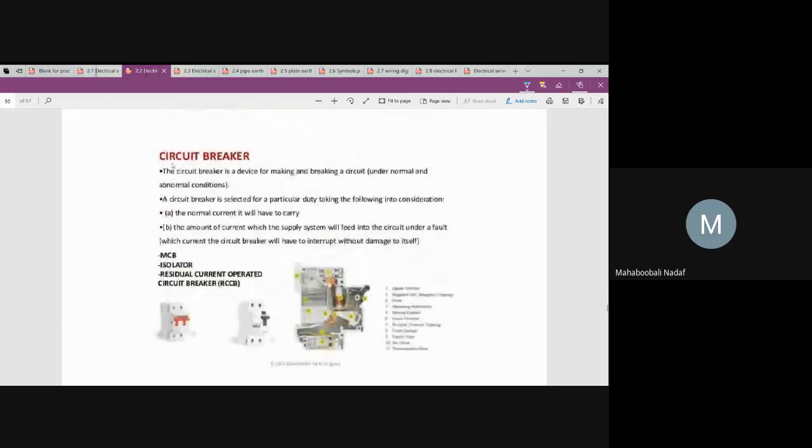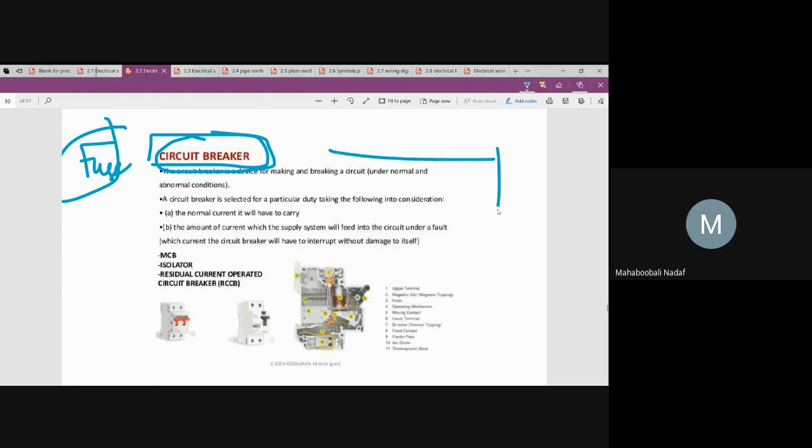Okay. The next protective device is circuit breaker. It can be reused. Compared with the fuse, once the fuse is gone, it cannot be reused. It has got a lever arm. Once the current reaches the maximum position, this lever is going to come down and open the circuit so that current is not going to flow. And you have to do the manual movement of this lever to make the circuit close again so that current is passing. This is about the circuit breaker. Is that okay?